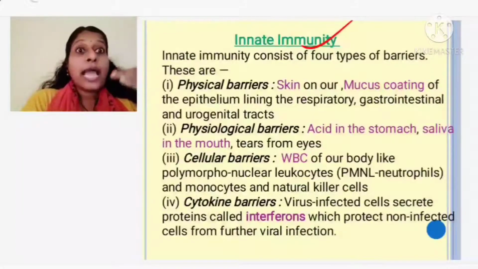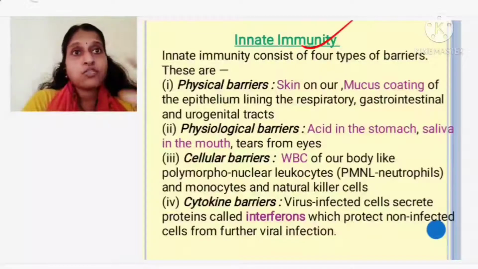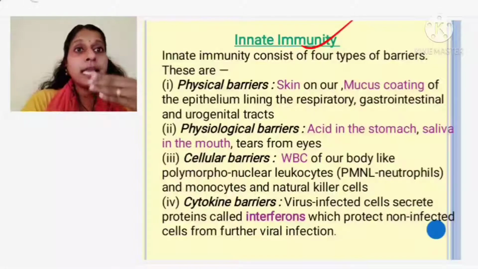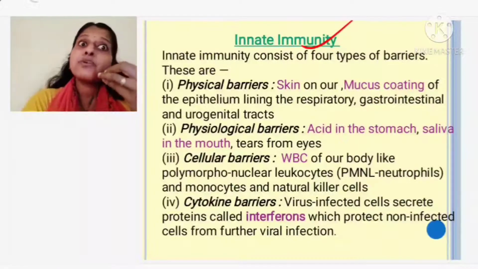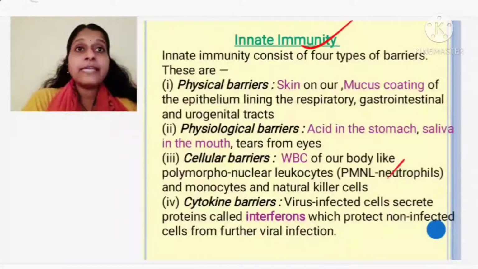The next is the acid present in the stomach and the saliva present in the mouth. Saliva is antibacterial. Most of the time you are talking, and when you do that, a good amount of germs also get into the mouth, but the saliva has an antibacterial property which kills most of the bacteria.